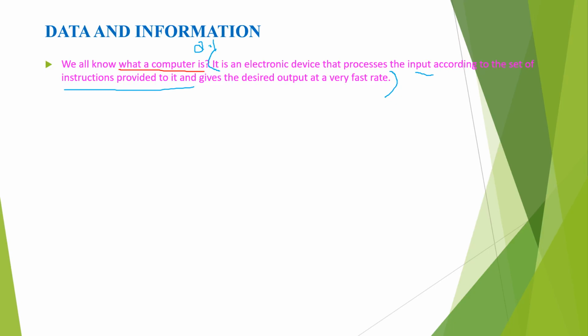What is the definition? Repeat with me. It's an electronic device that processes the input according to the set of instructions provided to it and gives the desired output at very fast rate. This is the book back question 2.1. So if I ask this question, you will write this answer.